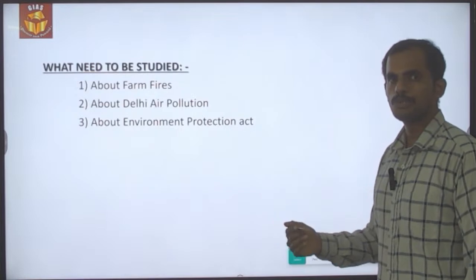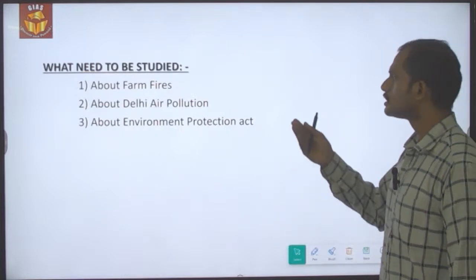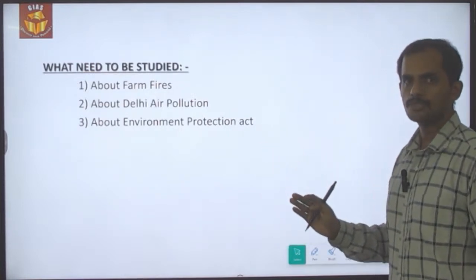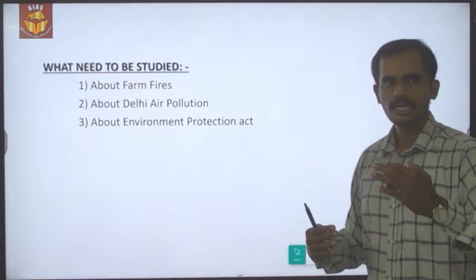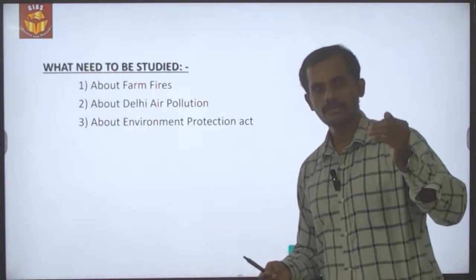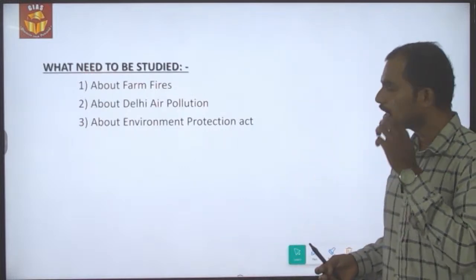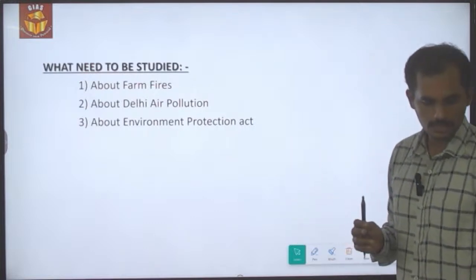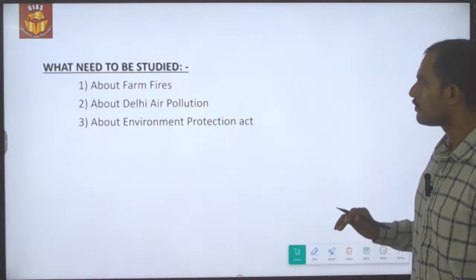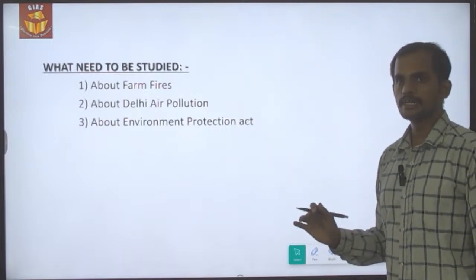What are the areas which we need to be aware of? We should know about the contributory factors for farm fires. Secondly, we should know about the Delhi air pollution and the policies that have been made by the respective state governments as well as the central government to reduce it. Thirdly, we should be aware of the Environmental Protection Act. These are the things we need to be aware of. And with this, we have reached the end of this topic.